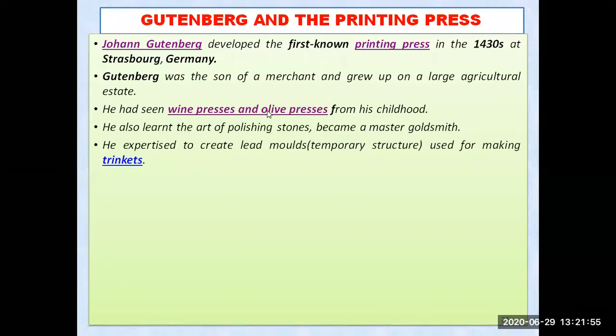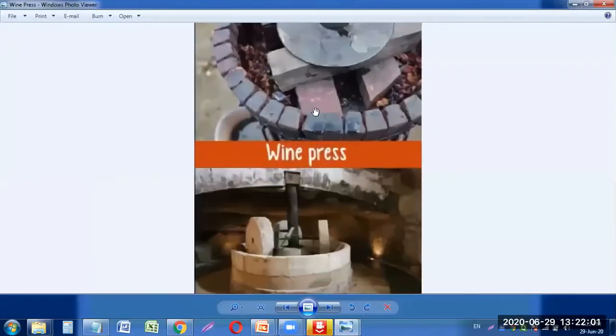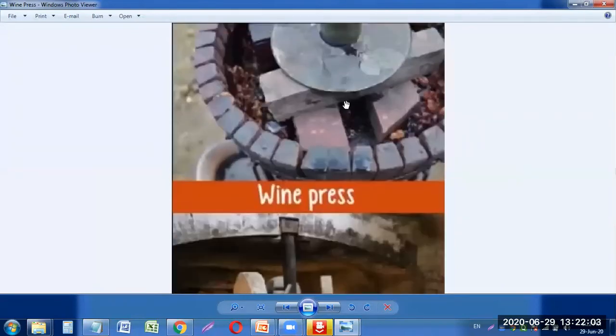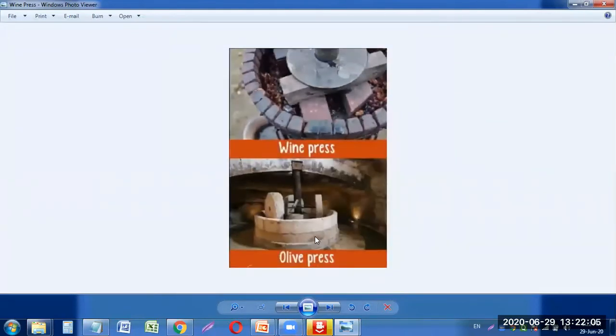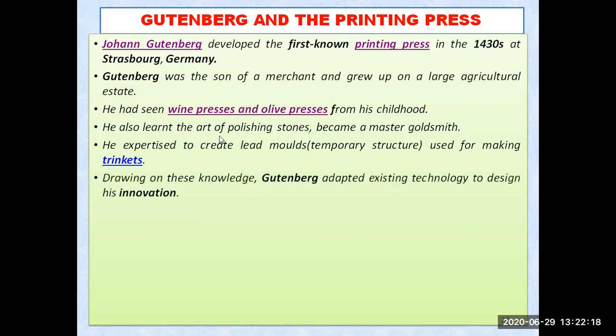So let me show you these wine and olive presses, from where he got the idea. You can see over here. These are the wine presses above, and you can see the olive presses. So he got the idea of pressing, how to press things. He got the idea from these two machines, and using that idea, he developed the printing press also. He learned the art of polishing stones.